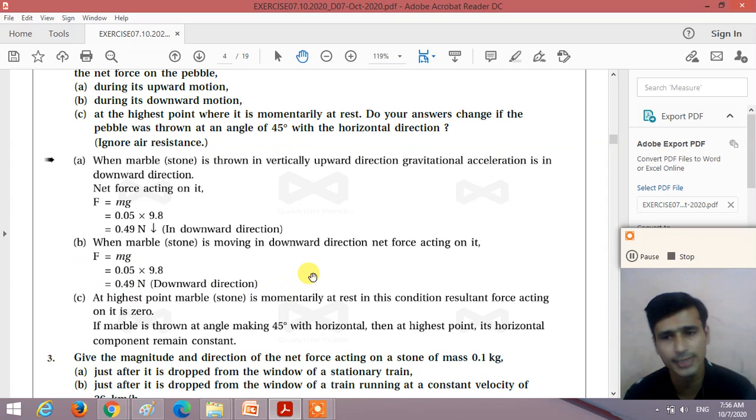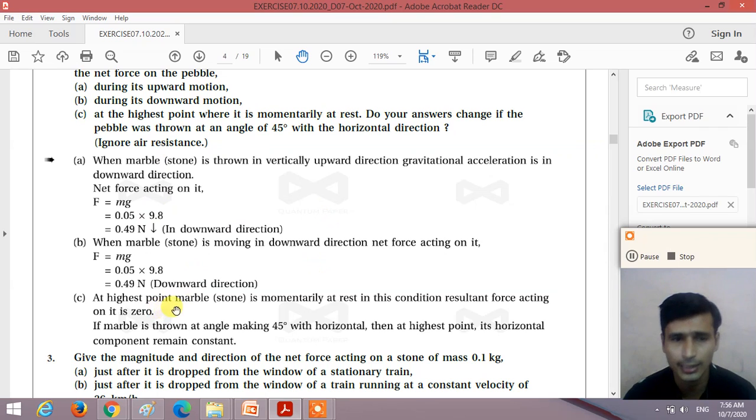So from this example, we can say that when an object moves vertically upward or downward, the net force exerted on it is F is equal to mg, and it is always in the downward direction.